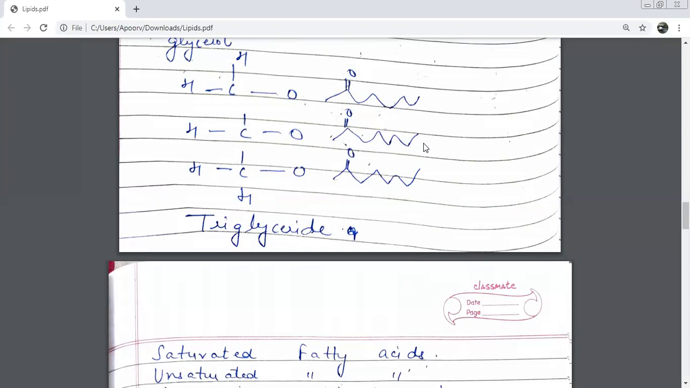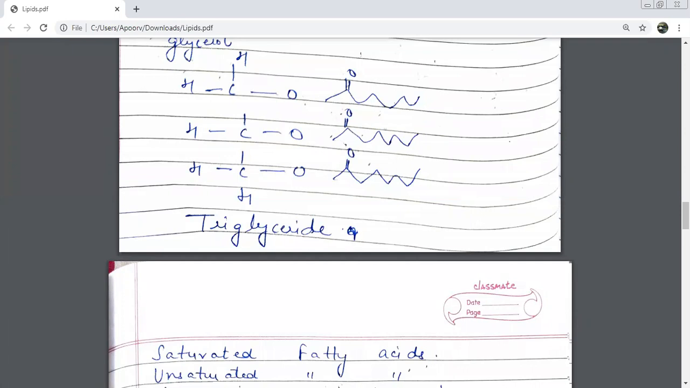How many ester bonds will be formed in monoglycerides? 1. Very good. How many ester bonds in diglycerides? 2. And how many ester bonds in triglycerides? 3. So this concept of mono, di and triglycerides, I think it's quite clear now.